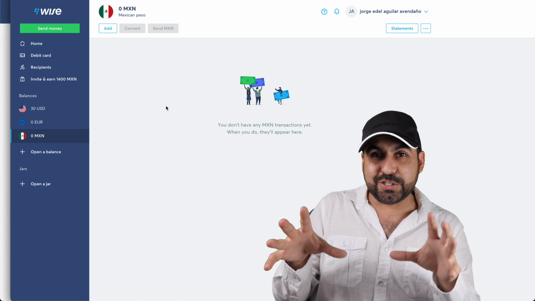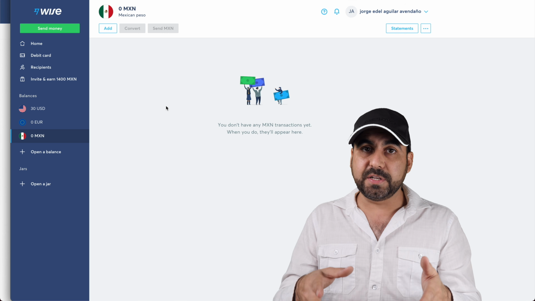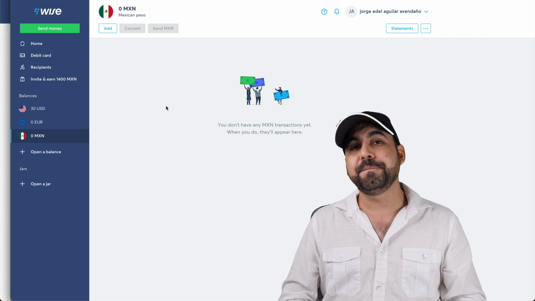Well, that is TransferWise. You guys saw it for yourself. That's something I use. There's a lot of benefits that you might be using it for, so there you go.